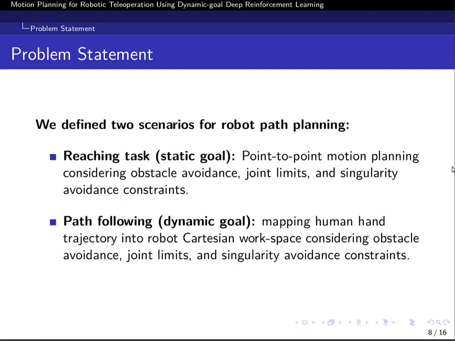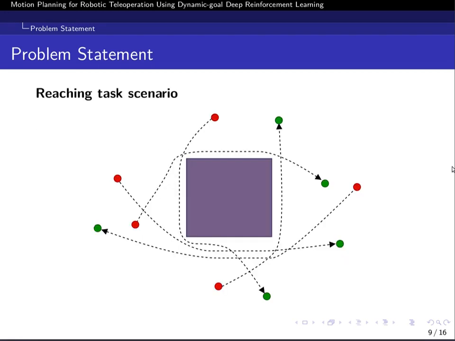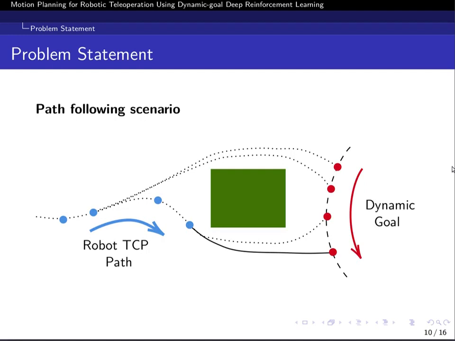Here we define our problem as two scenarios, reaching task and path following. Because path following or dynamic goal scenario is not easy to train the model in, first we trained our model on a static goal, and then we extended to dynamic goal. As you can see in this figure, in a static goal, the initial and the destination position of the robot are fixed, but they randomly change during different episodes. But in a path following scenario, our goal is moving during an episode.